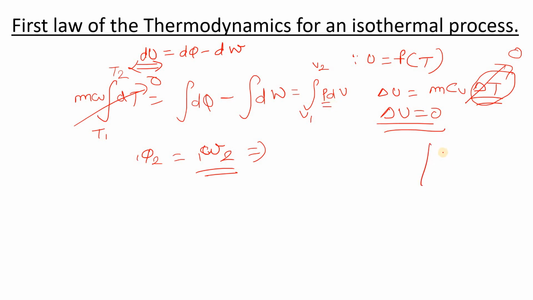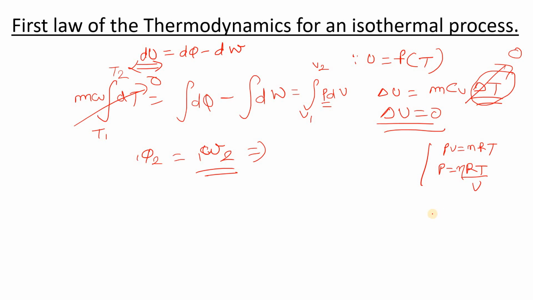And what is the pressure? As I know the ideal gas equation, PV is equal to nRT, and we have to substitute it for P. So P will be nRT by V, and you can simply substitute here.